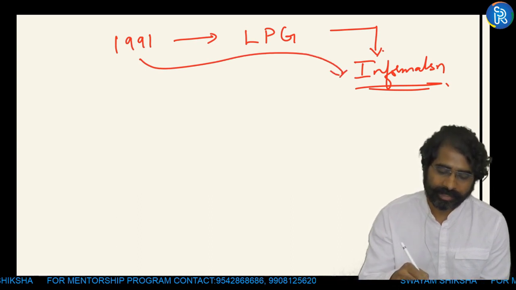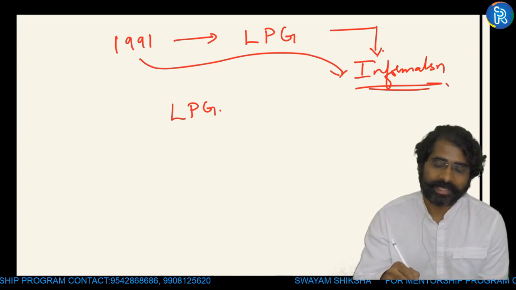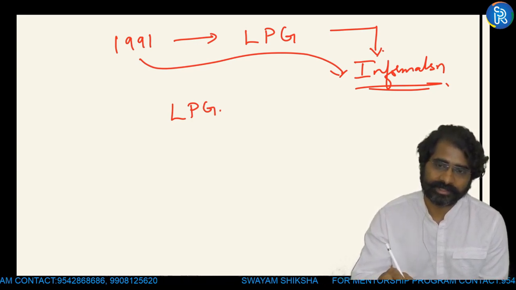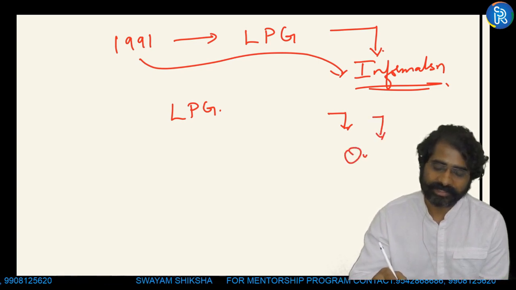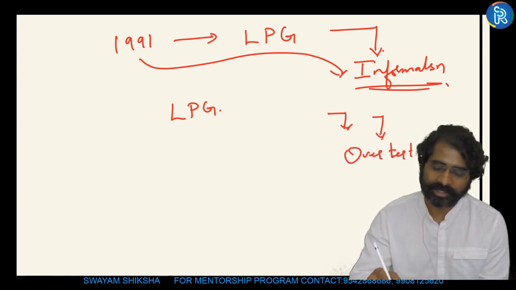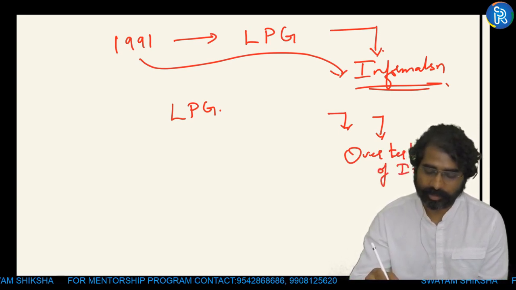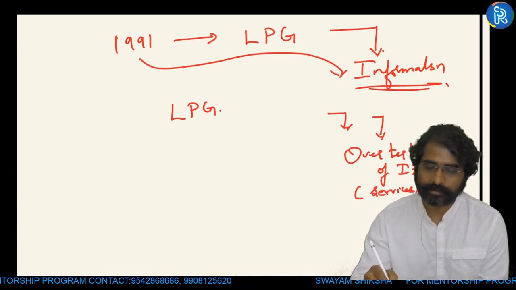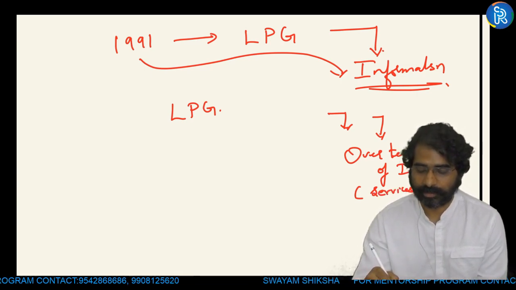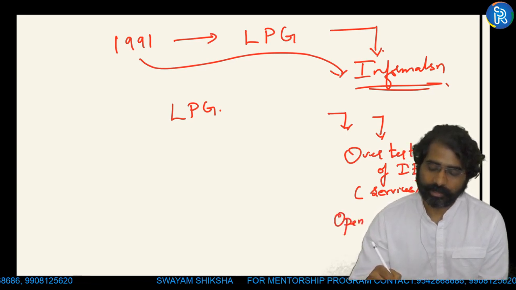That means after the implementation of LPG reforms, as India was facing an economic crisis, there was over tertiarization of the Indian economy. What is over tertiarization? More of the services sector. And there was opening up of the Indian economy, I'm talking about an open economy.